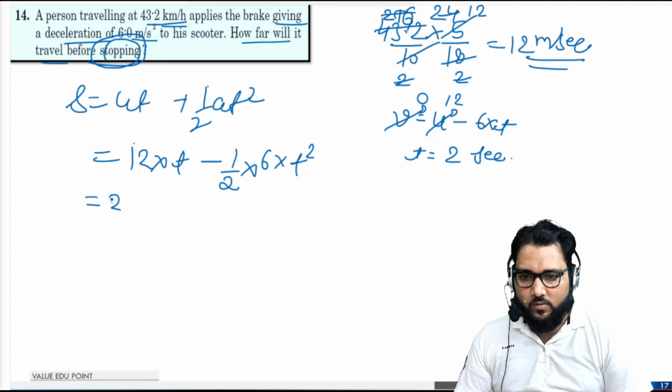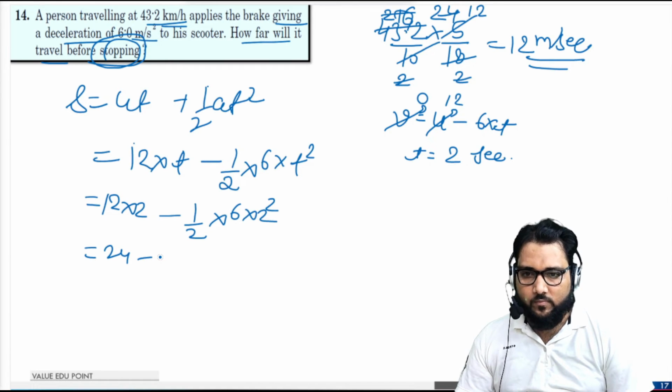Okay, when you put this value here, when you solve this, 24 minus 12, okay guys, when you solve, this will come out to be 12 meter.